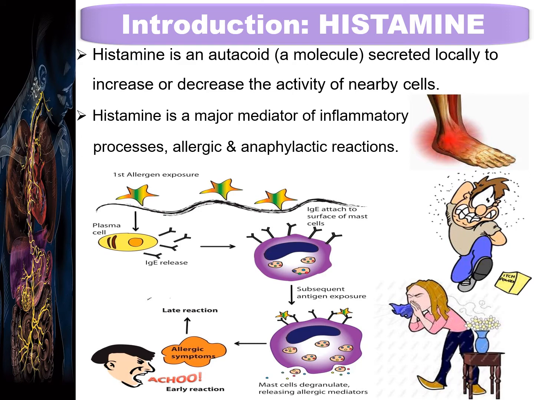This released histamine is responsible for the early allergic symptoms like sneezing, that is the early reaction. Further, in the late reactions, it elicits the advanced symptoms of the allergic and anaphylactic reactions.